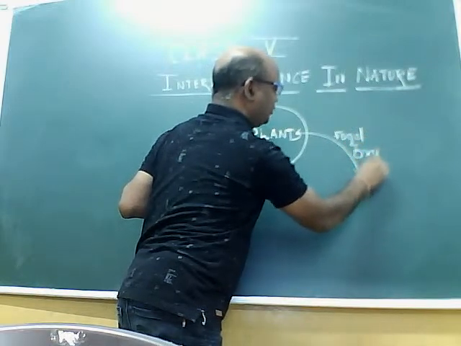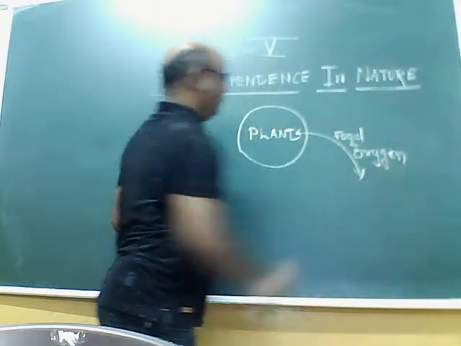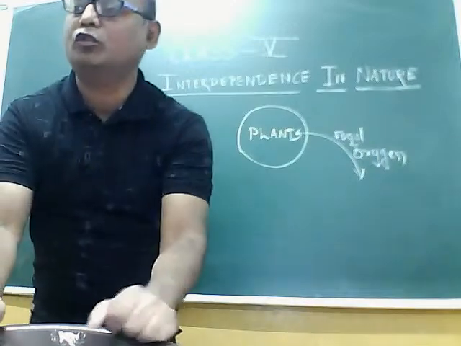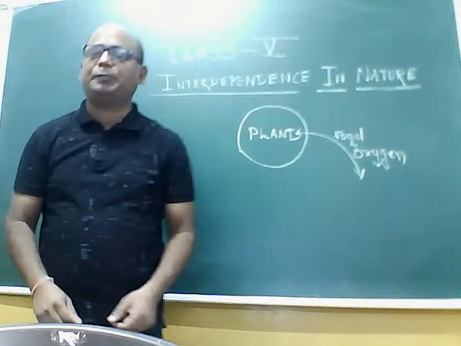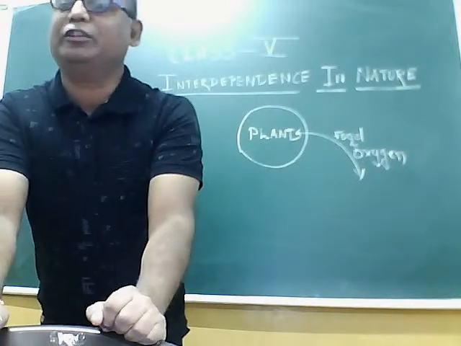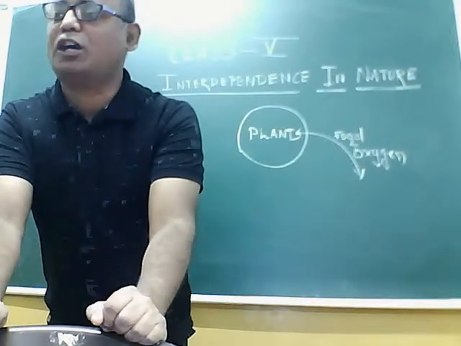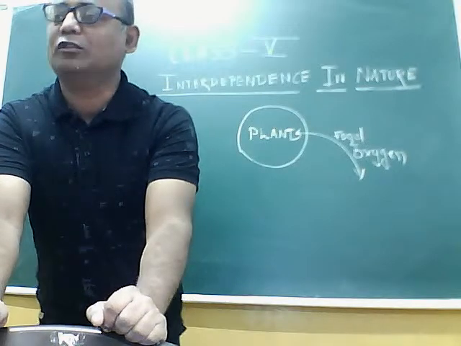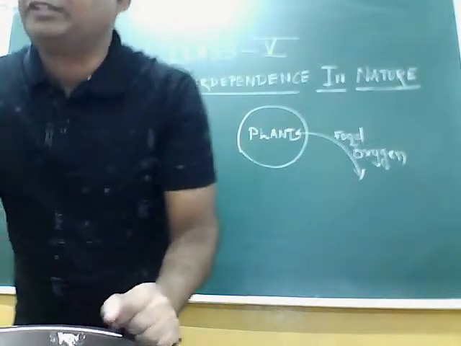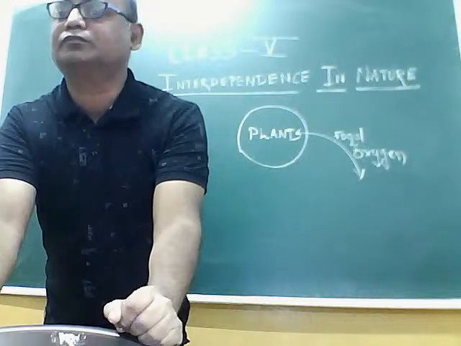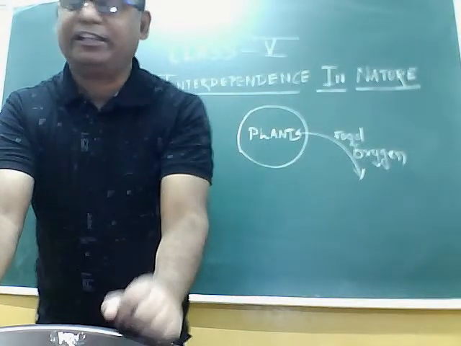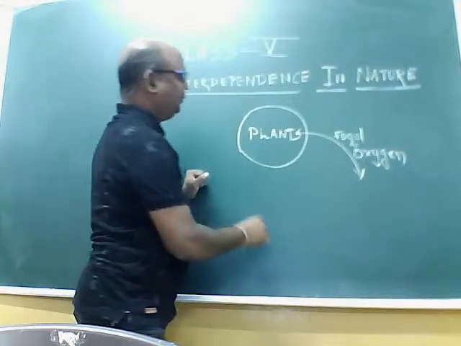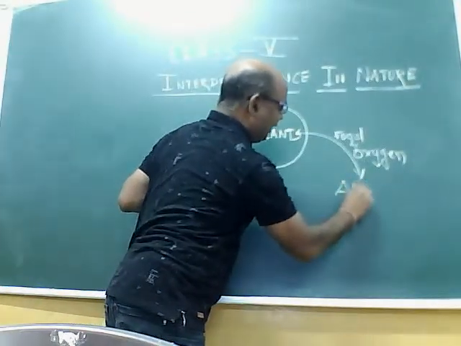Okay, this food and oxygen are prepared by plants in the process of photosynthesis. Plants are the only living things which prepare food and give out oxygen in the process of photosynthesis. Pimpardkar gave the correct answer. That is, animals are depending on the plants. Okay, then these plants and animals,